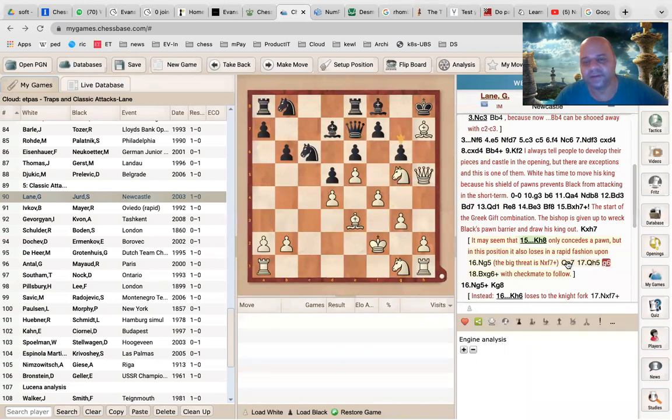So here g6, because white was threatening to just retreat the bishop and give checkmate. But g6 itself is a discovered check, and now it is mate next move. Or maybe the bishop can sacrifice itself for one move, but it is going to become mate, because you can do: bishop h6, queen takes h6, king to g8, queen to h7 check, king to f8, and finally queen to h8 will be checkmate. So that is why it does not help too much for the king to not take. So the king might as well take the knight.